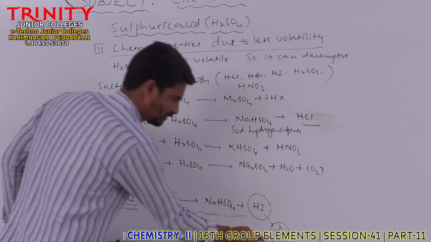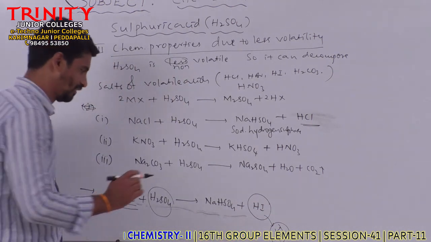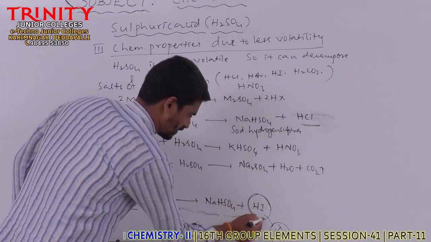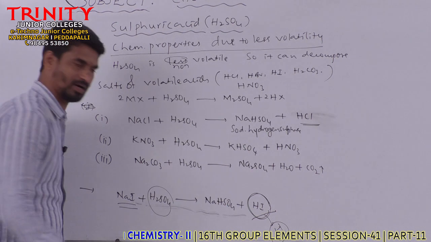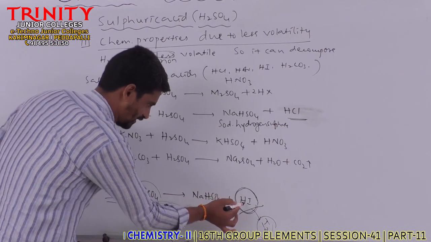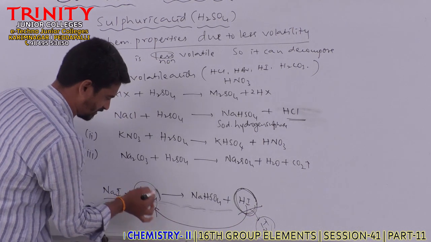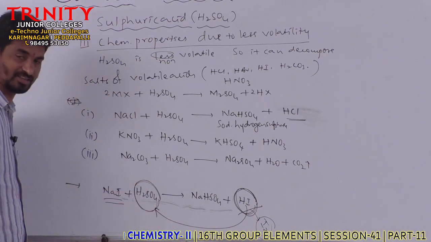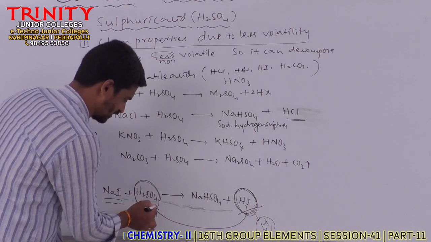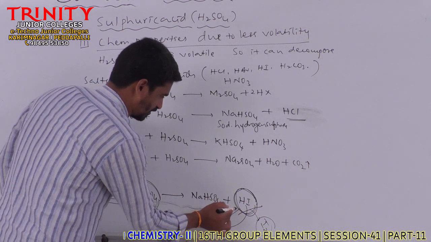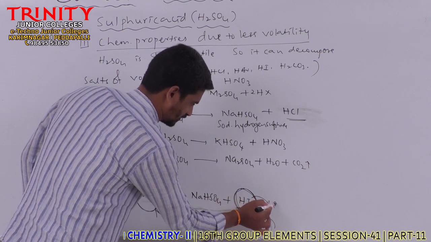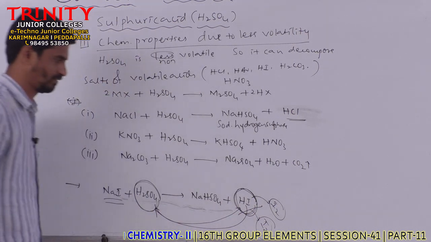Why is I2 formed here? In the first step HI is formed, but HI is a strong reducing agent, so it immediately reacts with sulfuric acid, which is an oxidizing agent. H2SO4 oxidizes the formed HI further into iodine easily. Clear?